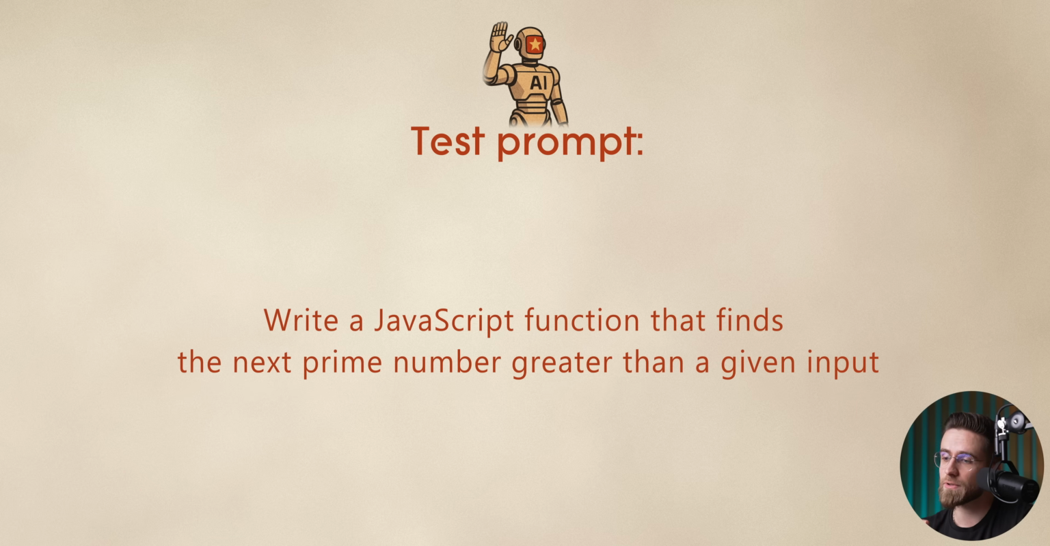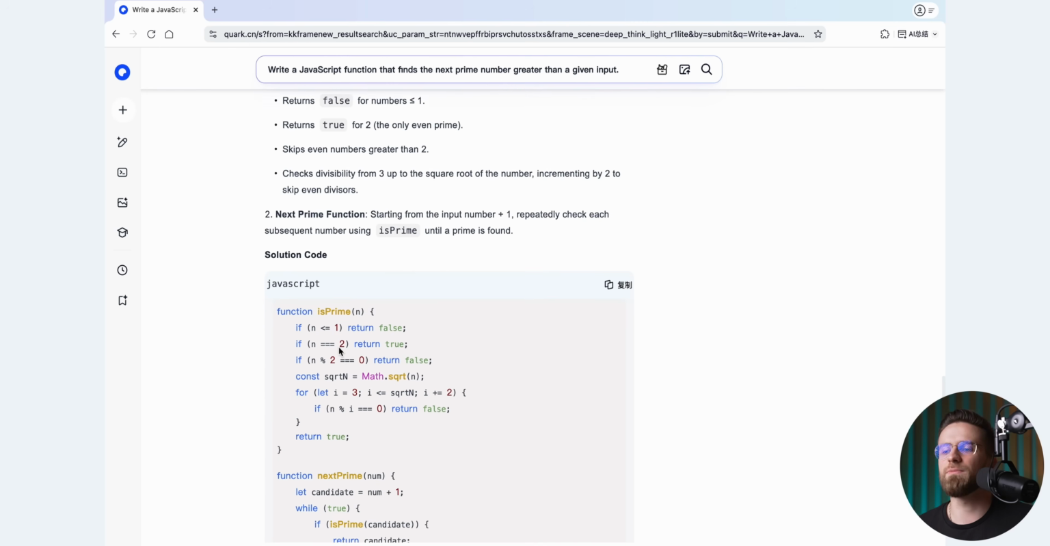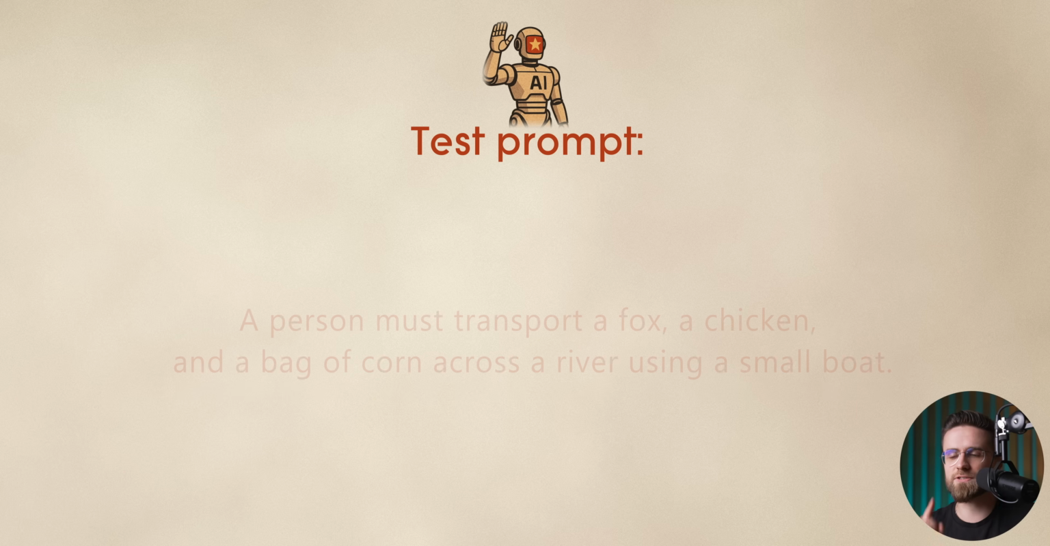JavaScript code was a similar story. This time Quen didn't freeze. All the answers were good, but it's a shame none of them switched to canvas view, even though some tools actually have one. Lastly, the logic test.